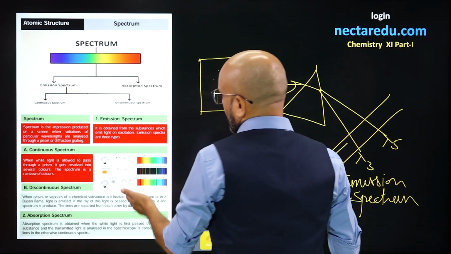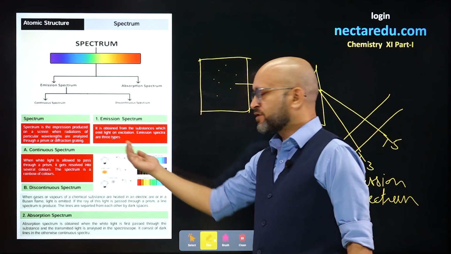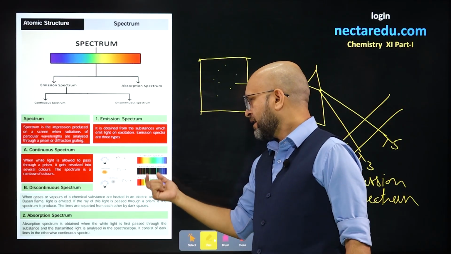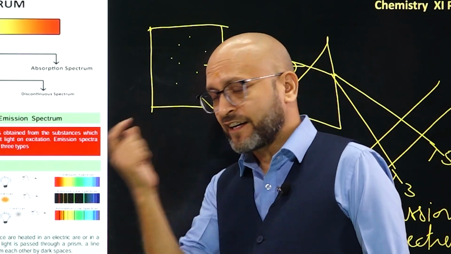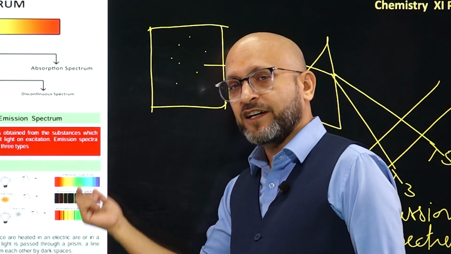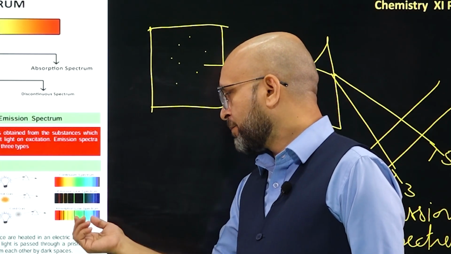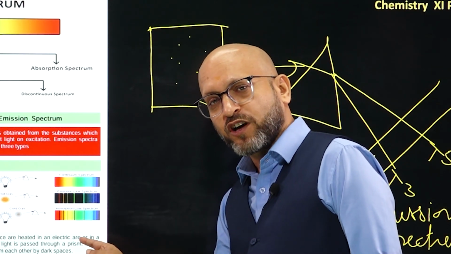Alright, so if we take white light and pass it through a prism, you get a continuous spectrum, which is basically a rainbow. Then you get the absorption spectrum, where a few radiations are absorbed. You get black lines where radiations are absorbed.